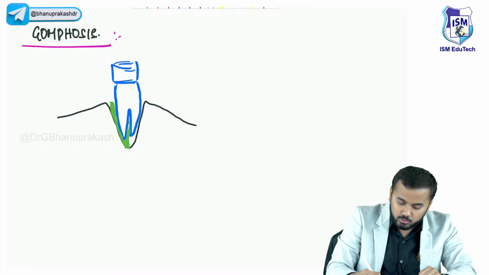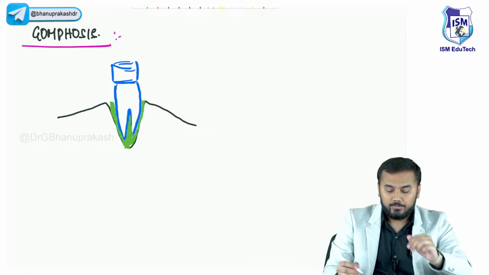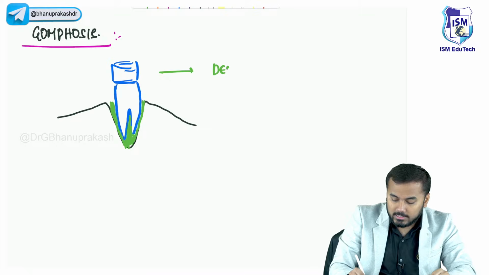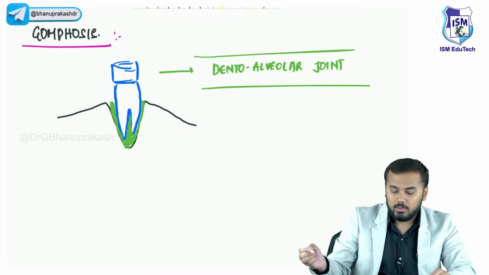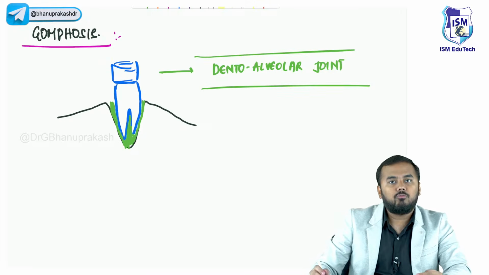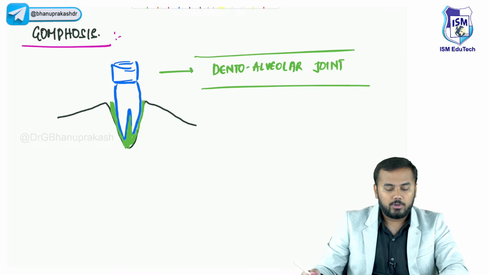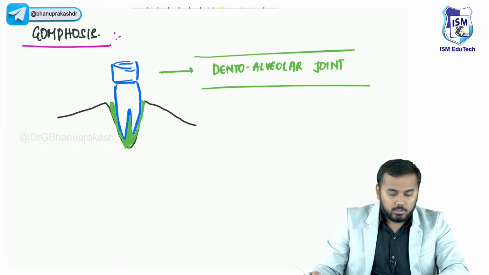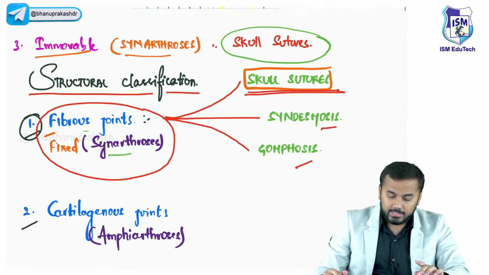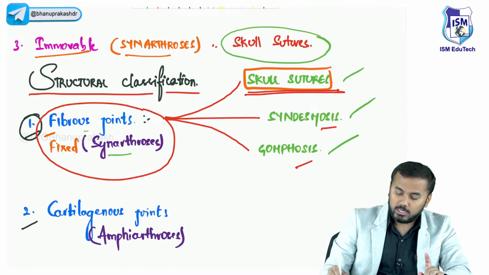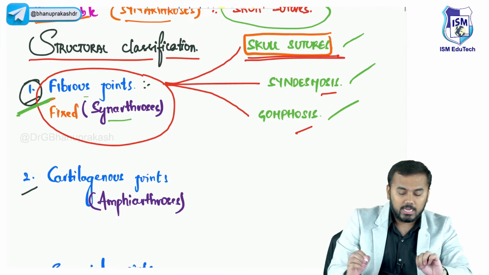This joint which I'm drawing in green is your dento-alveolar joint. You can call it a gomphosis joint or dento-alveolar joint. This is all the discussion you need to know regarding sutures, syndesmosis and gomphosis. We are done with fibrous joints, guys.